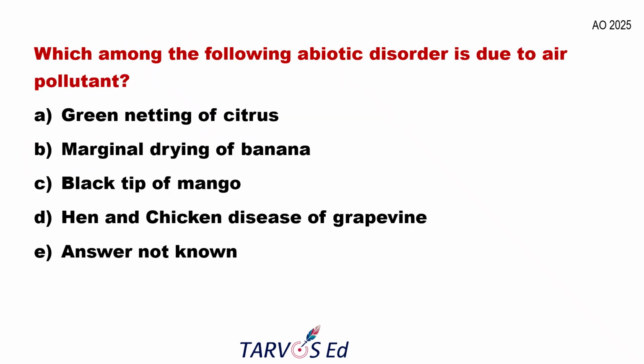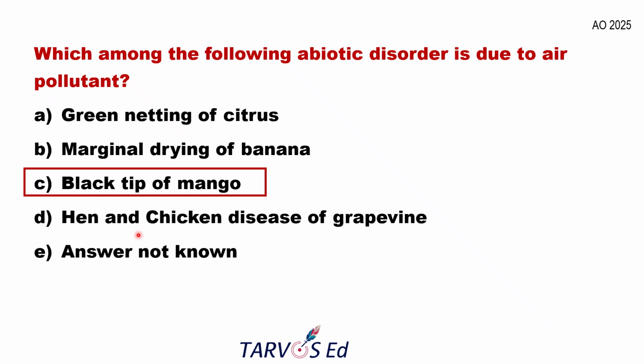Okay. Then, which among the following abiotic disorders is due to air pollutant? This question has been asked repeatedly in the previous year questions. So, we can see the options here: green netting of citrus, marginal drying of banana, black tip of mango, hen and chick disorder of grape. I will discuss a few important points related to the question asked. So, the correct answer will be the black tip of mango.